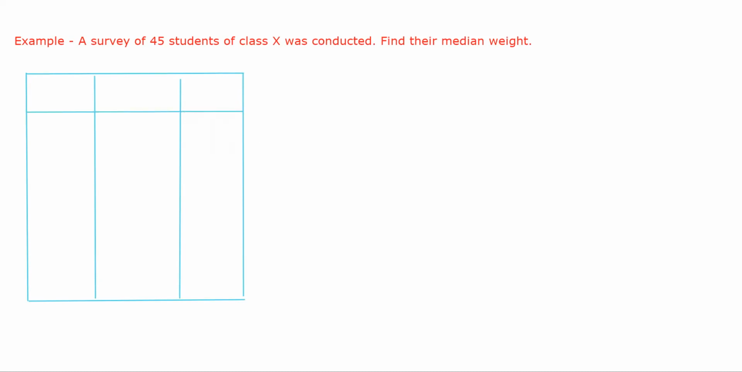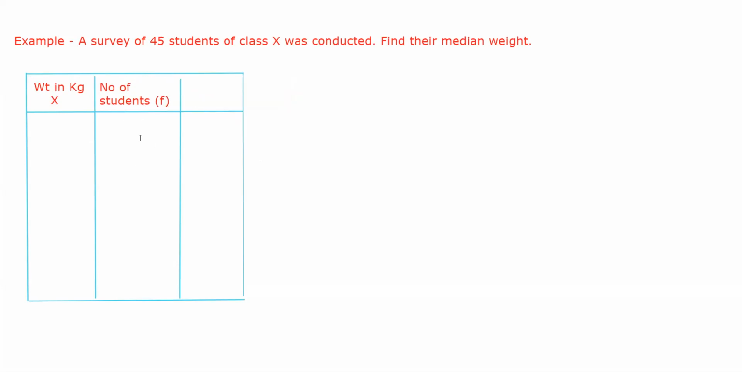The first column will be weight in kgs. Let's keep this as capital X. This is capital X. And the next column is frequency, which is the number of students. Let's suppose this is F, no, frequency.